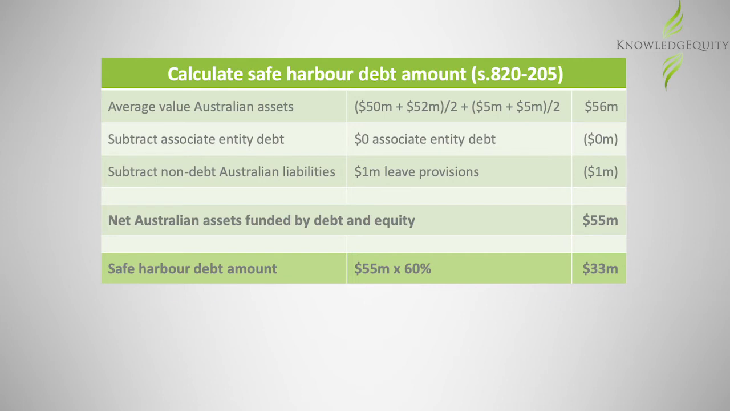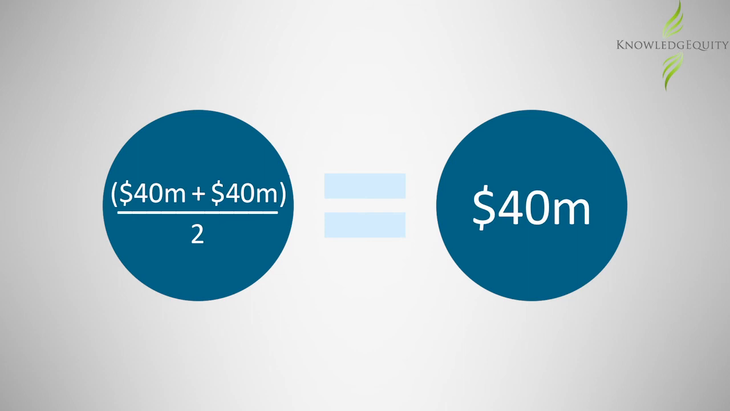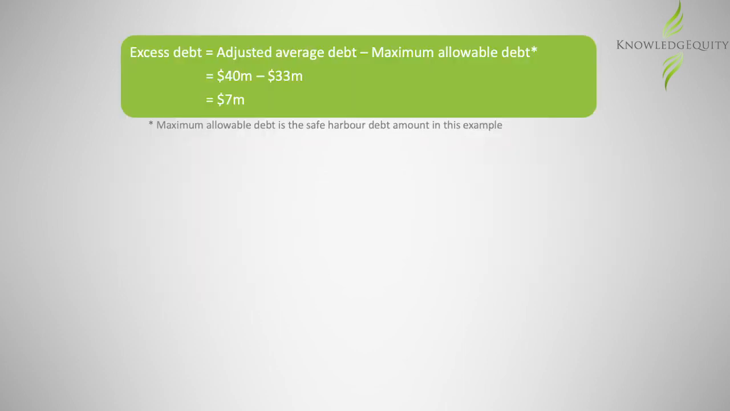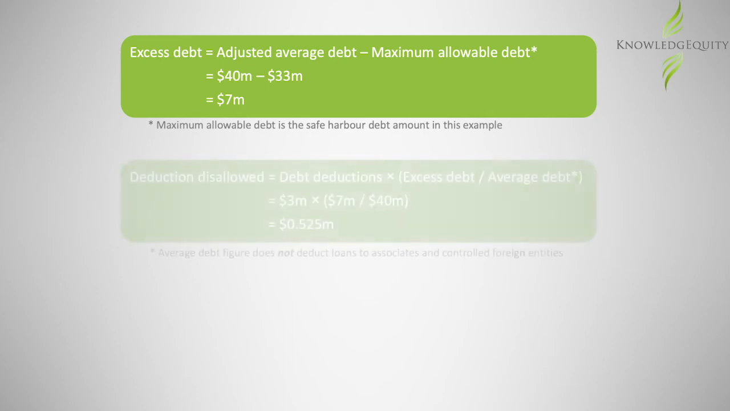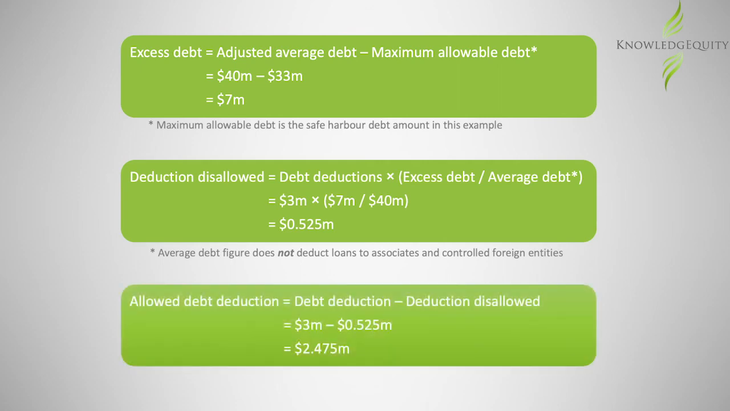We then need to consider the adjusted average debt for US Co, which is only the bank loan. So the adjusted average debt is $40 million. This debt exceeds the safe harbour debt amount of $33 million, and therefore the interest deductions must be scaled back from $3 million. The balance of interest deductions exceeding the $2.475 million is disallowed.